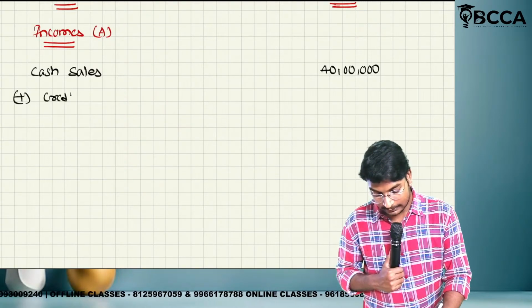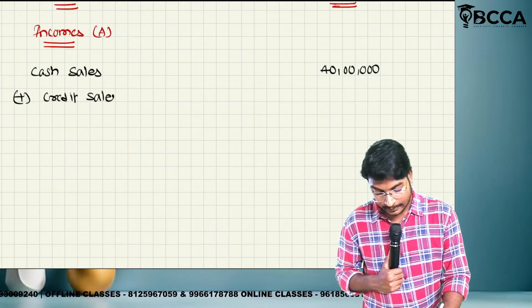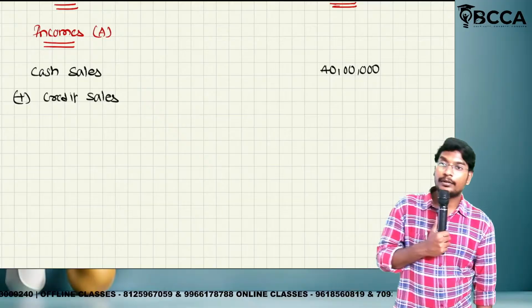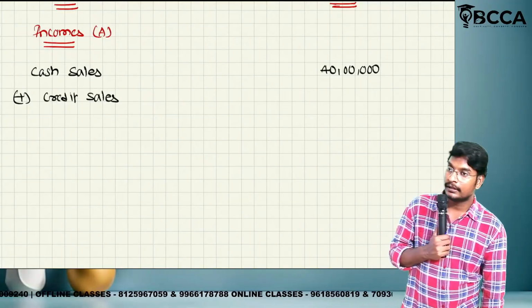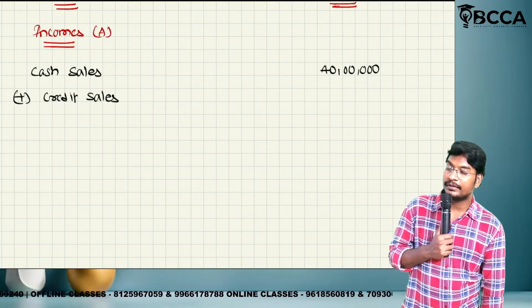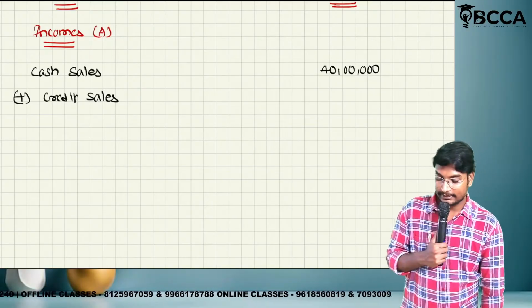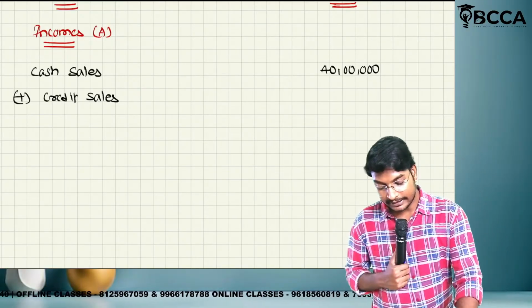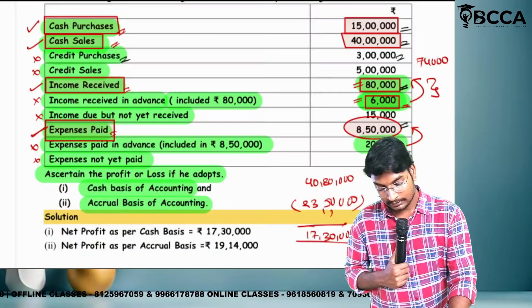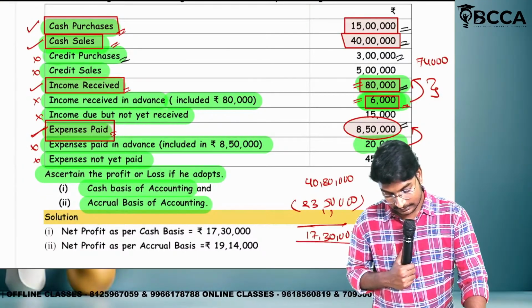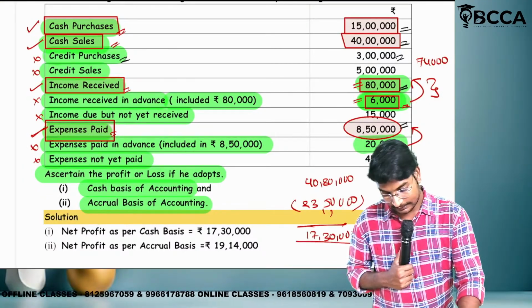Then after, credit sale. Here credit sales will be considered or will not be considered? Will be considered. In the cash basis, we are not considering, because in the cash basis, we will consider only the cash transactions. So what is the amount of credit sales? The amount of credit sales is 5 lakhs.